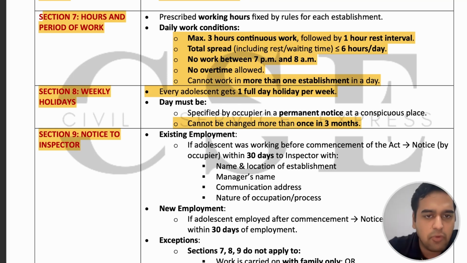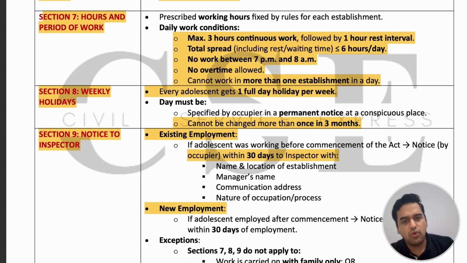In case of existing employment, assume that before this act commenced in 1986 adolescents were already working in that establishment, then the occupier should provide notice to the inspector within 30 days of commencement of this act, with the name and location of the establishment, manager's name, communication address, and the occupation and processes in which the adolescent is working. If the employment is new, then within 30 days of employment, the occupier should notify the inspector regarding the appointment.